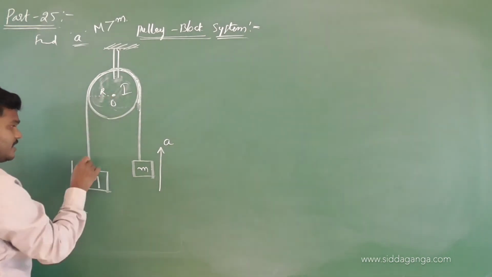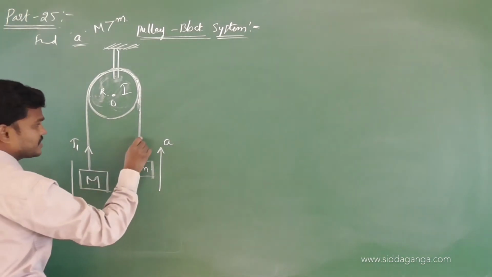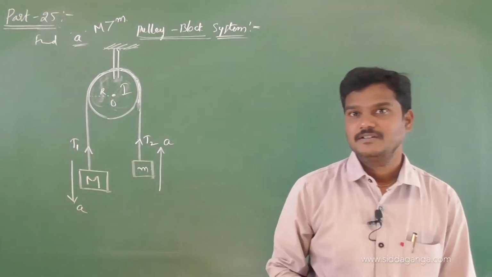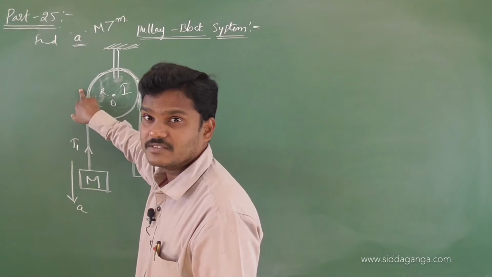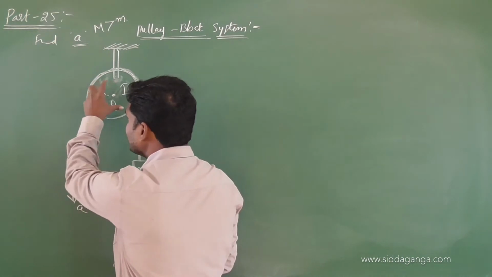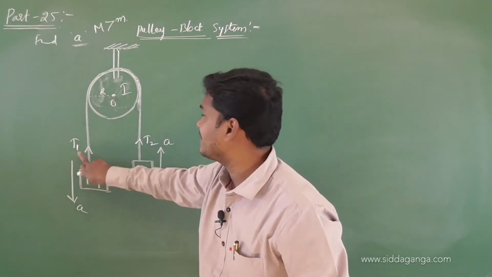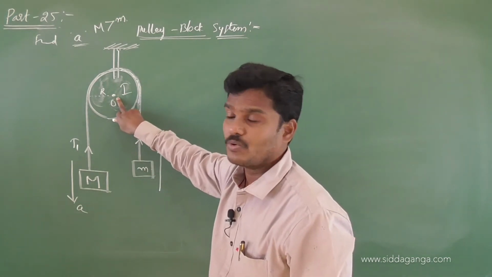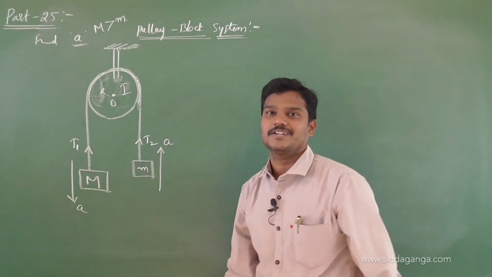About this center, there will be some tension T1, because the masses are different, the tensions are different. Here the tension is T2. Earlier in the previous chapter, T was the tension in the string, but here the string applies some stretching force on the pulley, and the pulley also applies a force on the string. This string will try to pull the pulley to the right side. It will create some torque about this point O. This tension will create some torque about O, and of course this tension also creates some torque about point O. So due to these tensions about O, we are going to get a torque equation here.